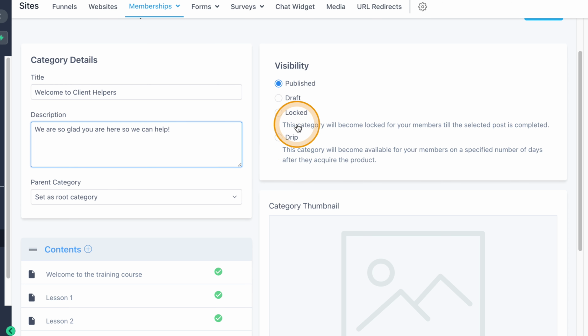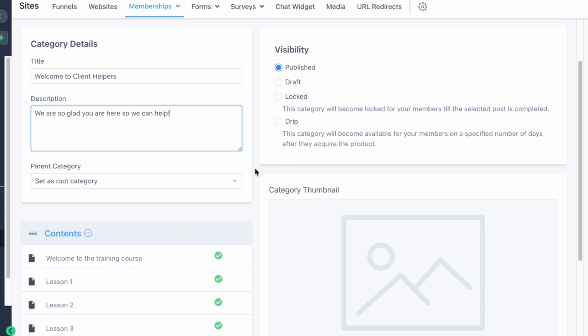So in this case, because this is the very first module, we're not going to lock it or drip it because we want this to be available right when they get into the program. Now, in future modules, it is totally appropriate to lock a section so that they can't access it until they've completed the one previous. This is a great way to drip content. You can choose a number of days after they get into the product.